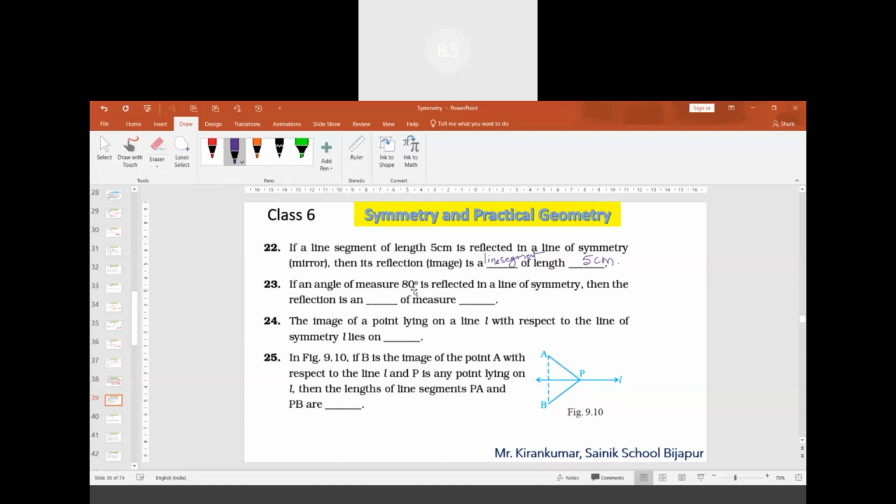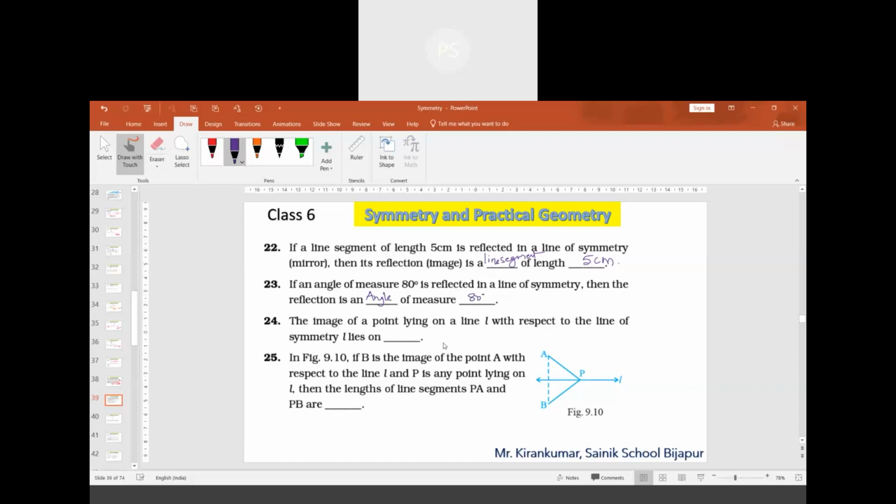If an angle of measure 80 degrees is reflected in a line of symmetry, then the reflection is a dash of measure dash. It will be again an angle. It is an angle and measures 80 degrees only, sir.